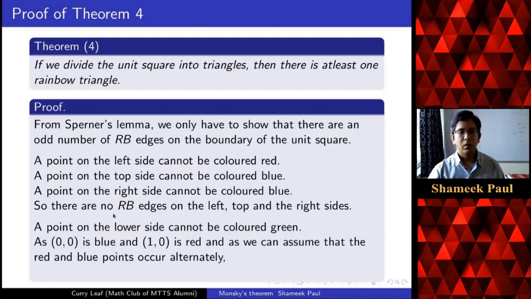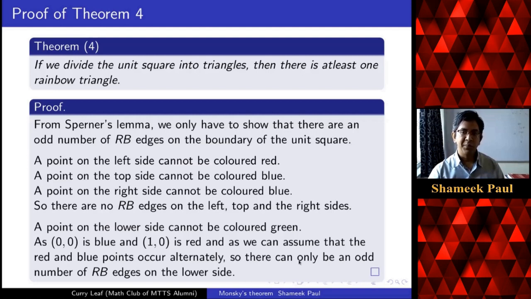Okay, so if they occur alternately, suppose there are no points in between these two, so that means I just have one red-blue edge. Otherwise, there has to be a red point and a blue point, otherwise red and red will be consecutive. So I have a red point and a blue point in between. So I will get 3 red-blue edges. Okay, so you have to think a bit for this, maybe half a minute. And then you can see that there can only be an odd number of red-blue edges on the lower side.